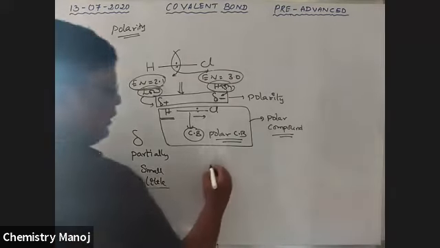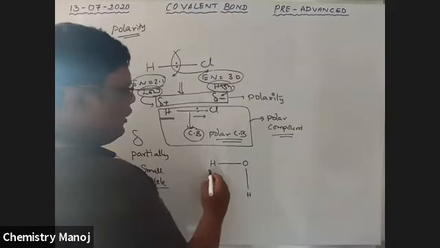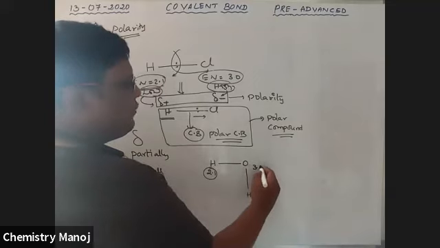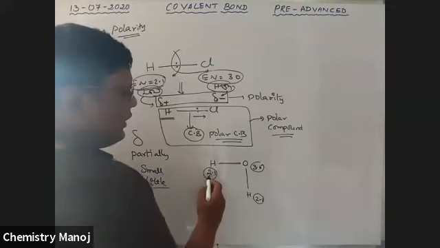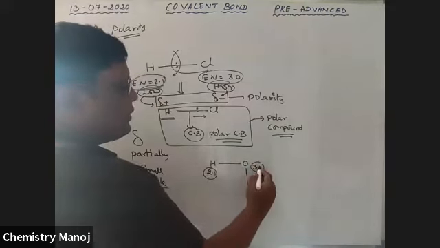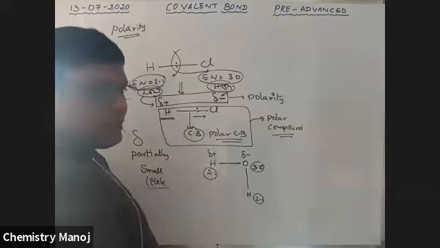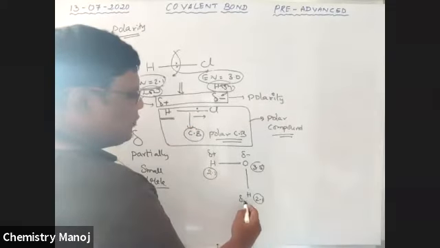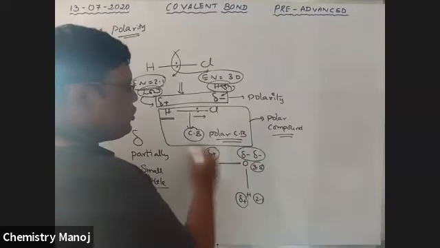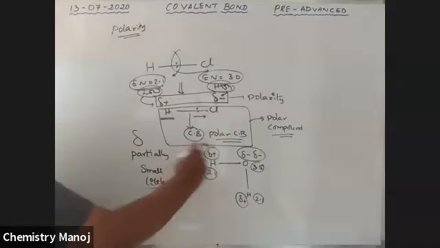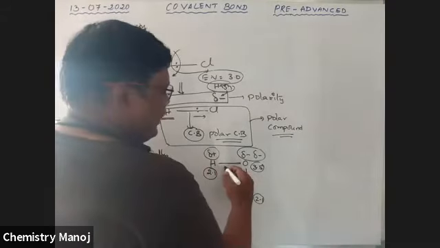Similarly, water: hydrogen, oxygen, hydrogen. Hydrogen's electronegativity is 2.1, and oxygen's electronegativity is 3.5. Here also it is 2.1. So in this bond, one atom has less electronegativity and the other more. The more electronegative oxygen, at 3.5, gets a partial negative charge, and the less electronegative hydrogen gets a partial positive charge. Overall, the molecule splits into partial positive and partial negative charges. Therefore, this bond is a polar covalent bond.